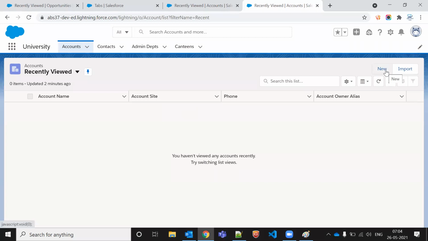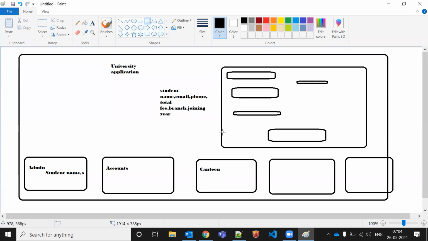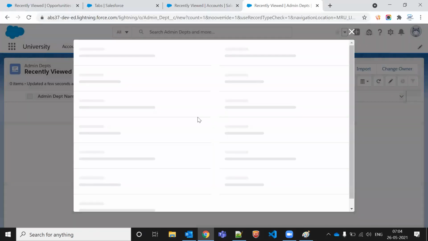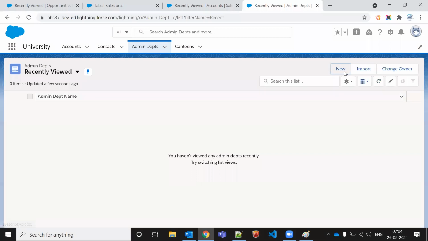So if I click on the new button, let's say this is related to the admin department. In the admin we created the student name and all. So let me just go to the new button. It is showing only the admin department name, so we don't have any other field here. Let me create any other field as well.